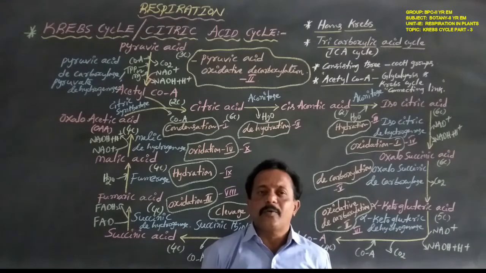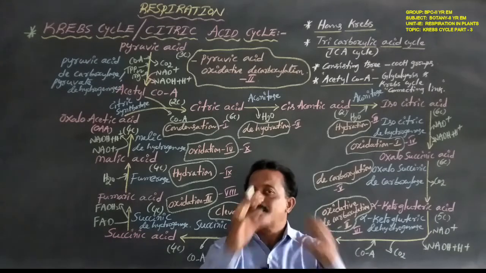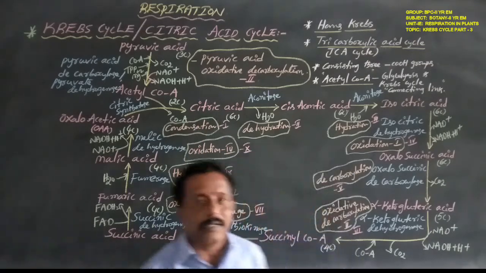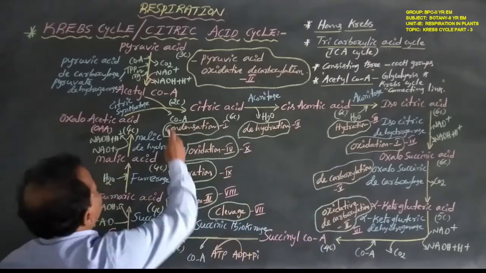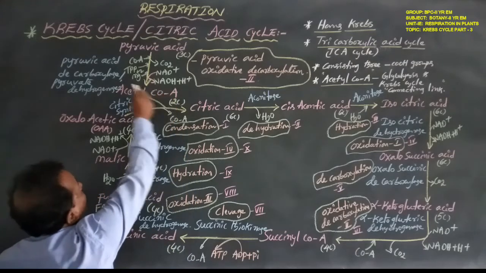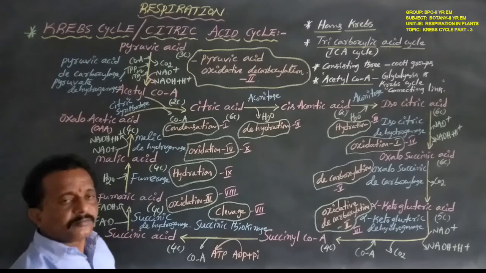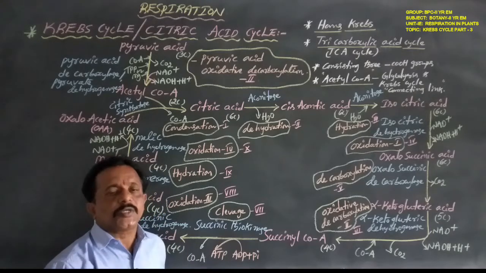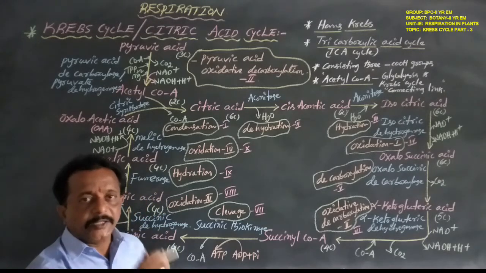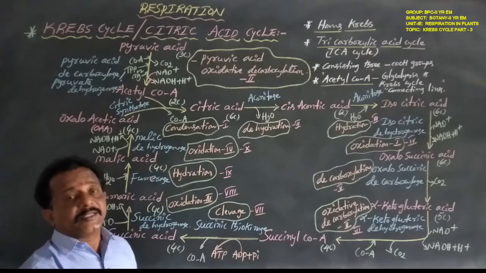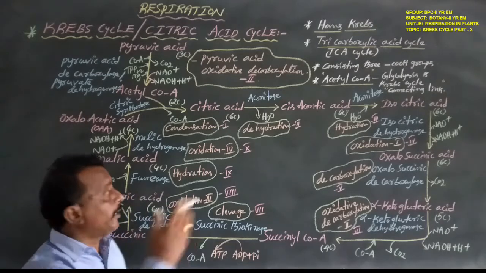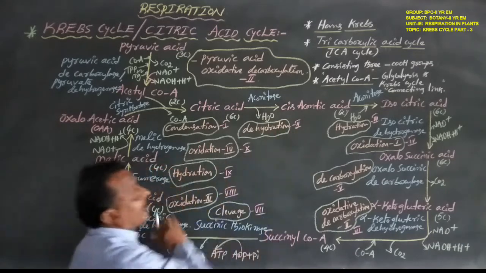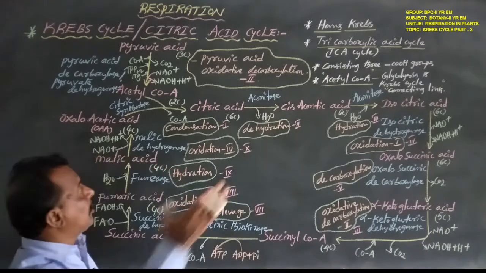This 3 carbon pyruvic acid is formed in the cytoplasm of the cell, or cytosol. The 3 carbon pyruvic acid does not directly enter the mitochondrial matrix, the inside of the mitochondria.